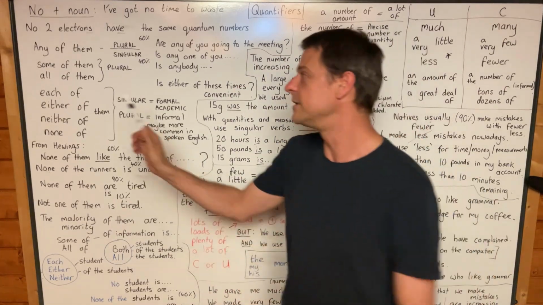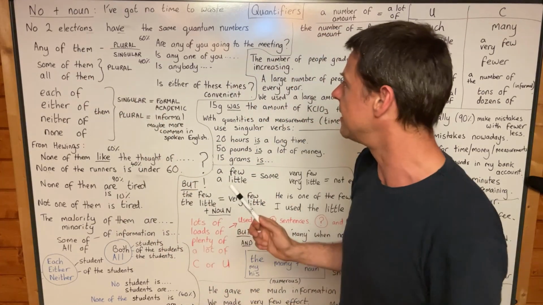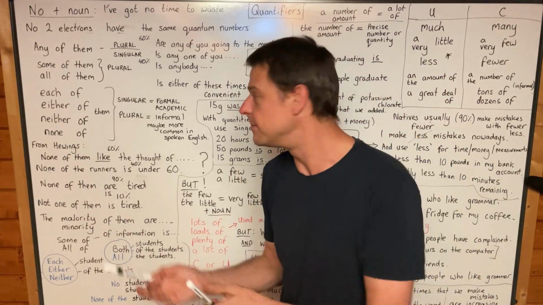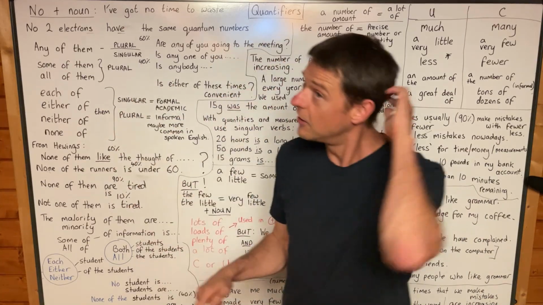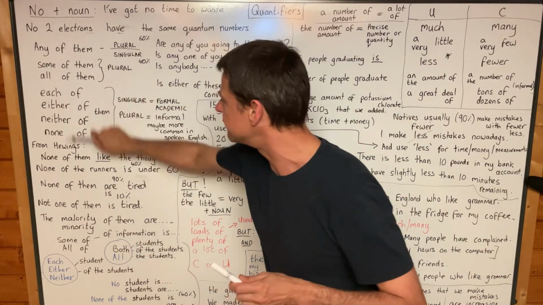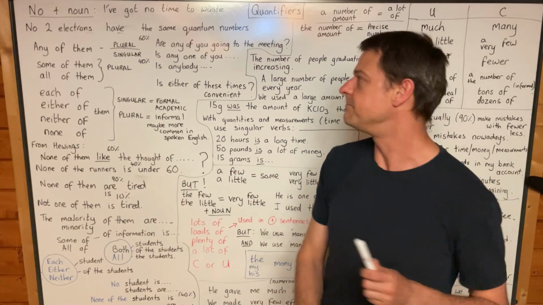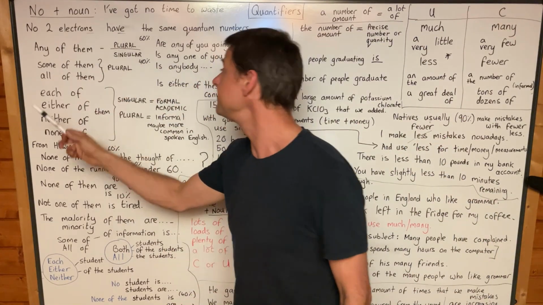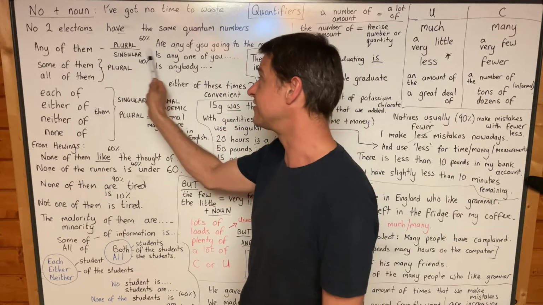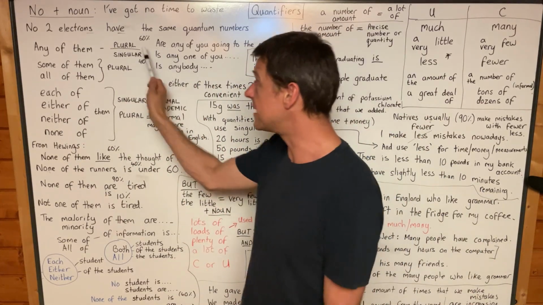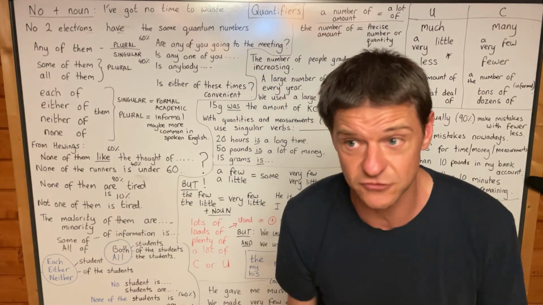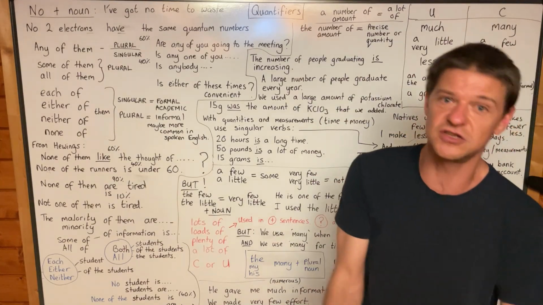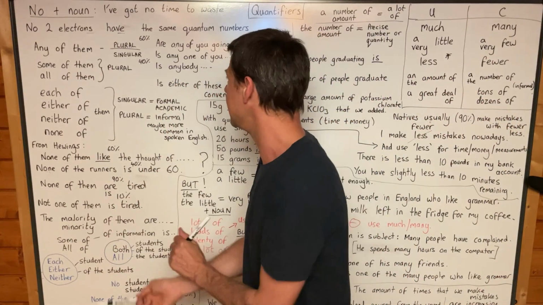But be aware that you will see any of them is sometimes, and some grammar books even consider that formally more correct. And certainly I would agree with all of these guys, but I'm not sure I agree with any of them. And it's just because I see plural more often with any of them, and I find it in dictionaries. And so that's why I actually recommend that you use plural if you want to sound natural. If you want to sound like a native, use plural with any of them or any of the students or any of and plural noun.